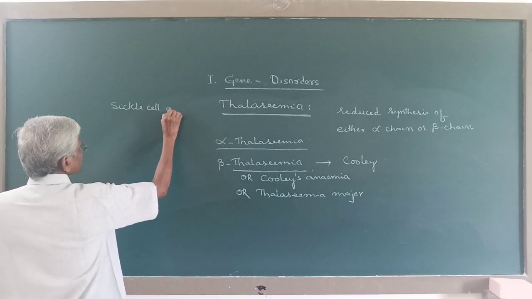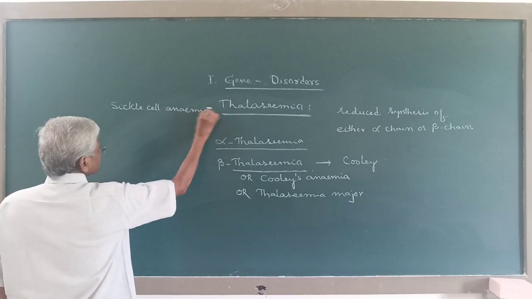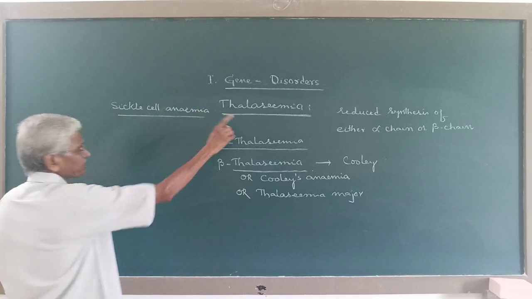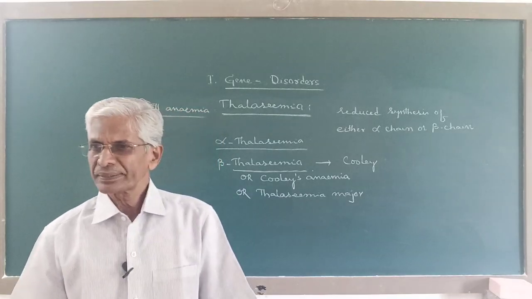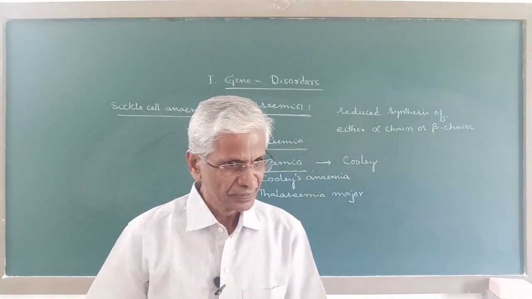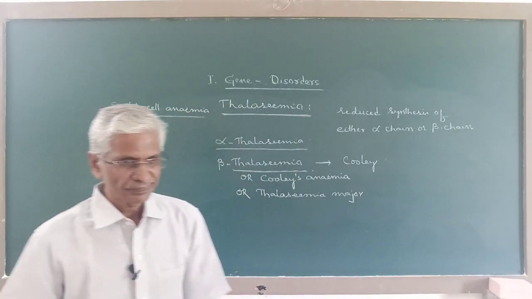Now here, both are blood diseases. Sickle cell anemia and thalassemia, both are blood diseases in human. But there is a difference between these two.